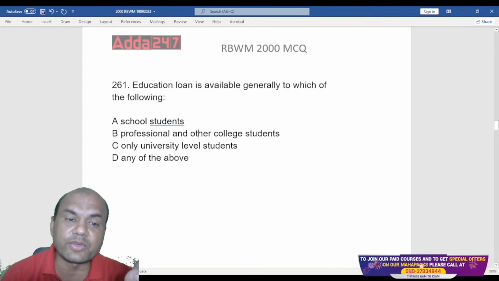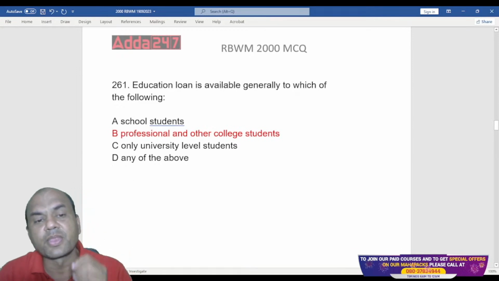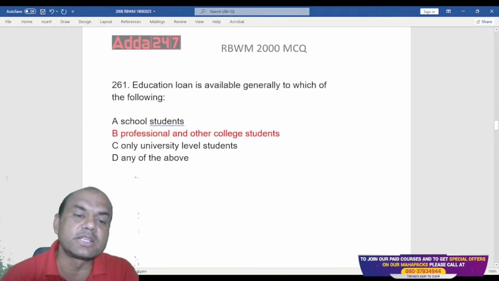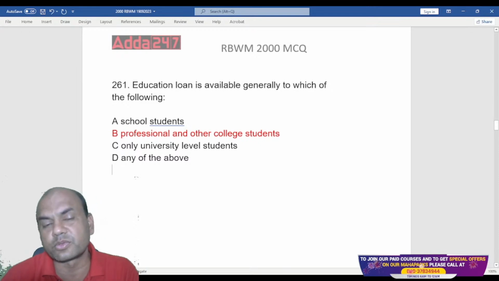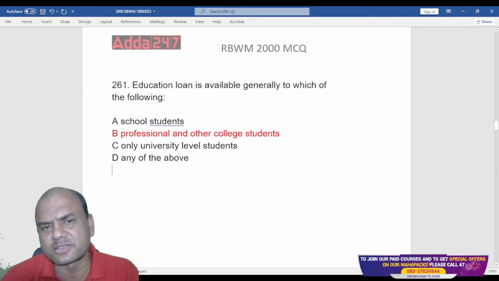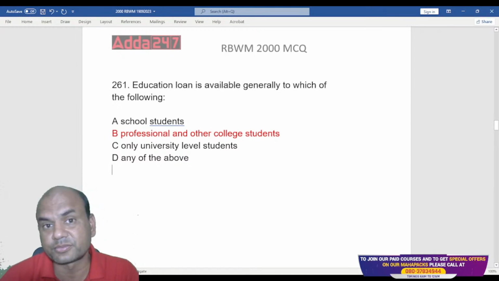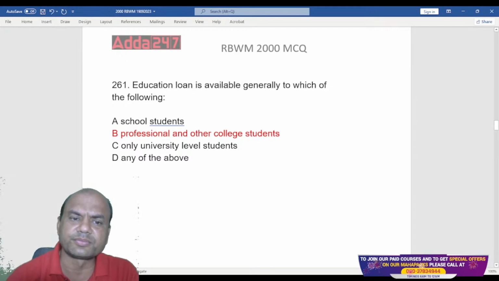So the right answer for this is what? This professional and college students, other college students. Okay. So education loan is given to these guys, professional and other college students. Only university level student, that's not the right answer. It can be to professionals also. Means CAs, they are also given the education loan.